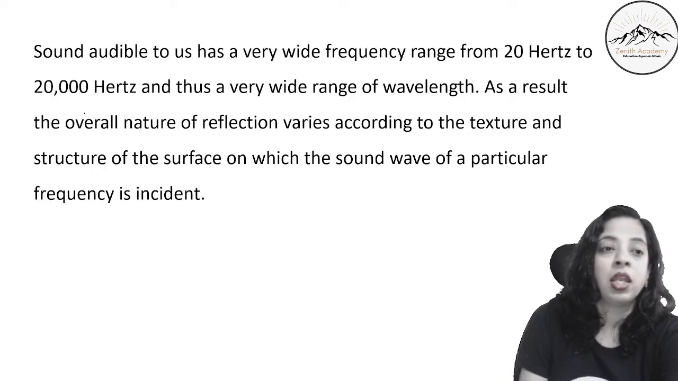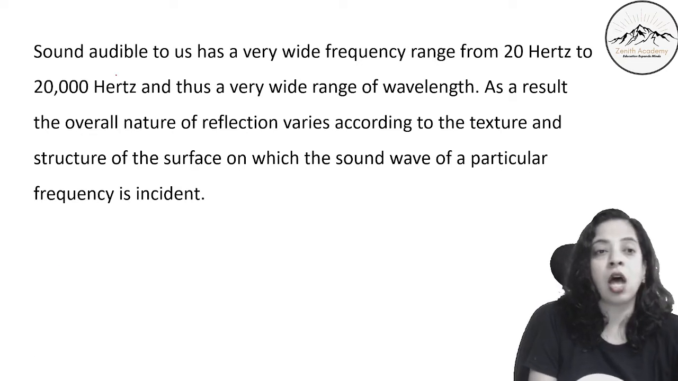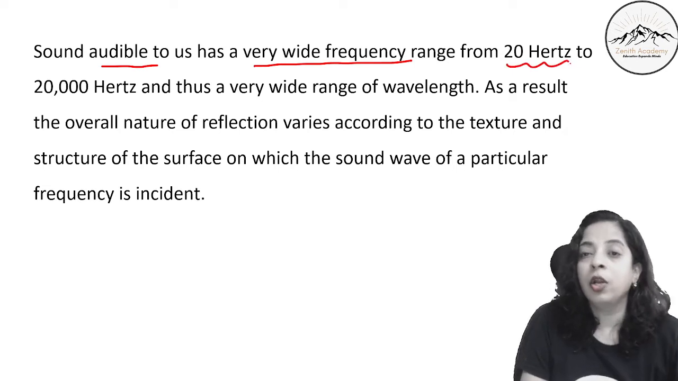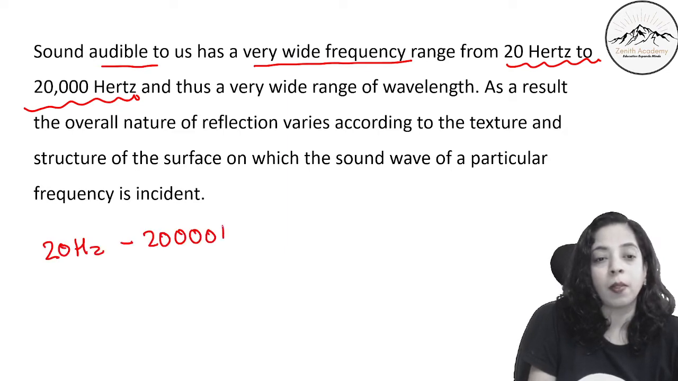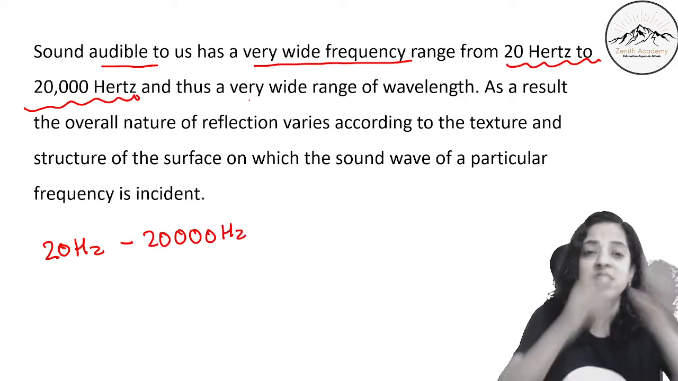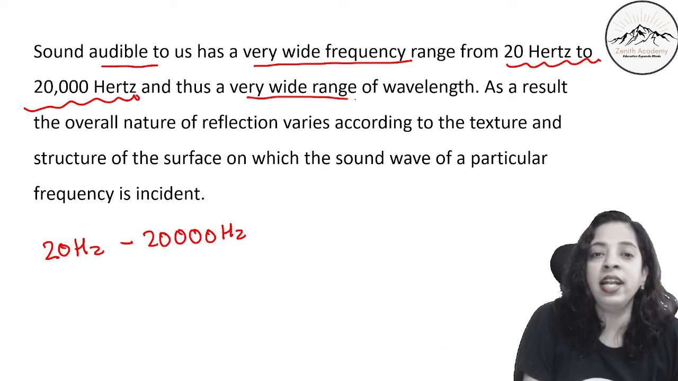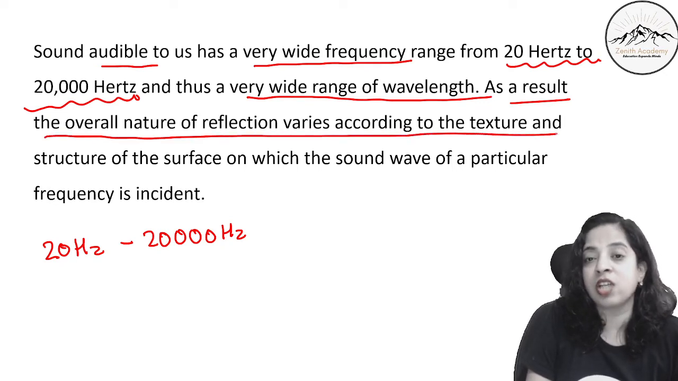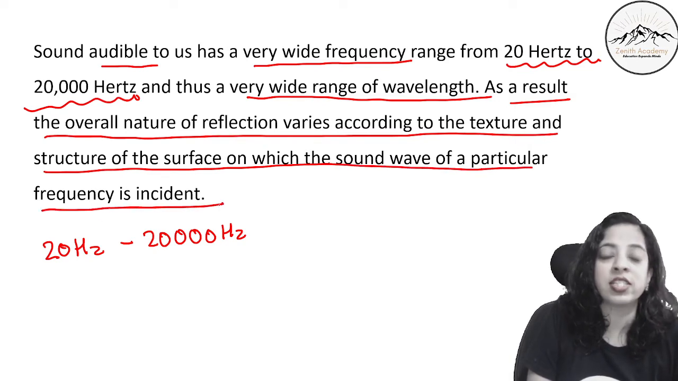Let's move ahead. Now, sound audible to us. Audible means that we can hear. So sound audible to us has a very wide frequency. You know what is the frequency of audible sound? 20 Hertz to 20,000 Hertz. This is the audible sound. Since the range of frequency is so wide, a wide range of wavelength is formed. As a result, the overall nature of reflection varies according to the texture and the structure of the surface on which the sound wave of a particular frequency is incident.